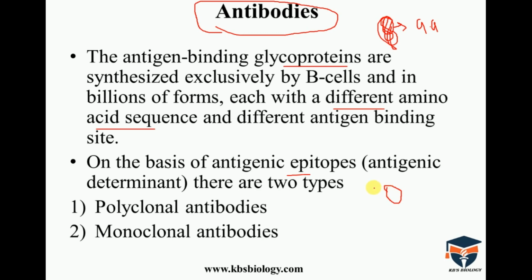An antigen is a part or particle that can infect our body, and the antigen contains a determinant site, which is called an epitope or antigenic determinant. There are two different types of antibodies on the basis of antigenic epitopes: polyclonal antibodies and monoclonal antibodies.